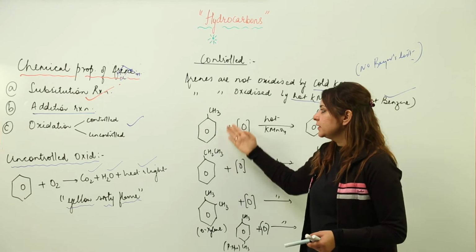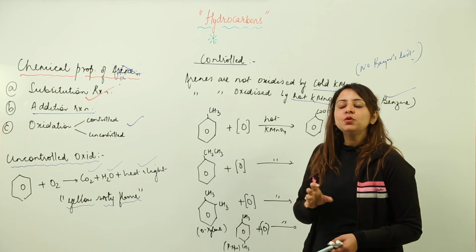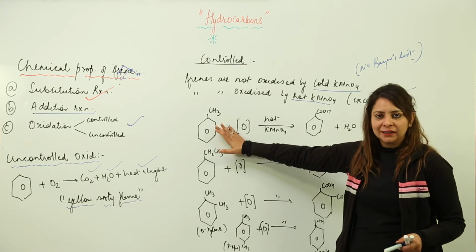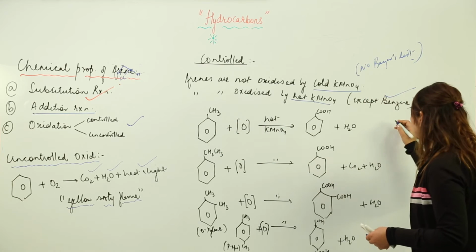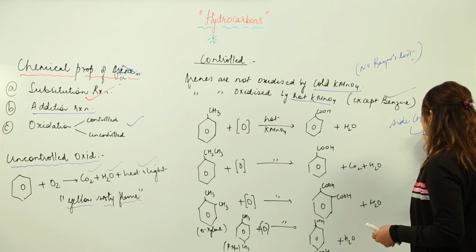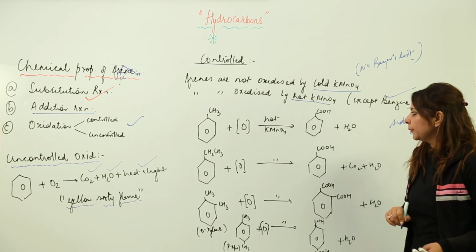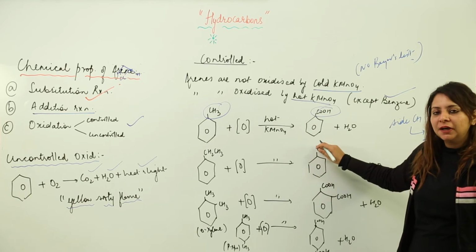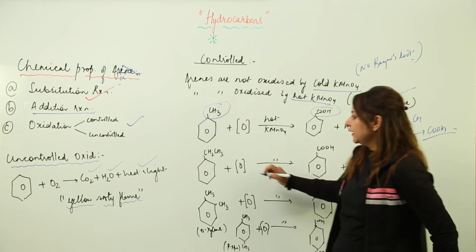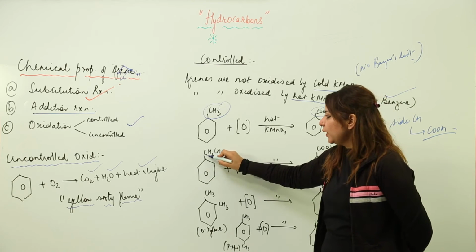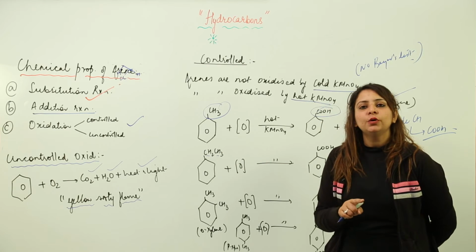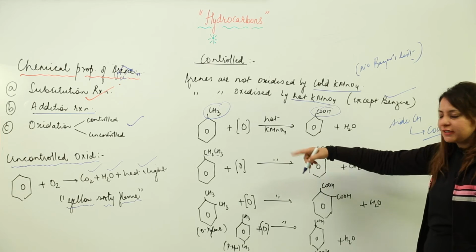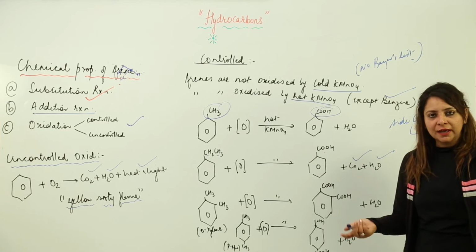Suppose we have toluene. Whenever you carry out the oxidation in the presence of hot KMnO4, what happens? The nucleus remains intact, but the side chain gets transformed into a carboxylic acid group. So it becomes benzoic acid, right? And if you have ethyl benzene, here you have two carbons in the side chain, but as a product you are going to get only one COOH group, and the other carbon of the side chain will be liberated as CO2 and water.